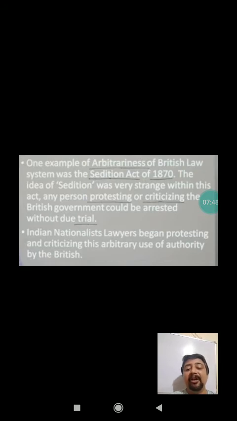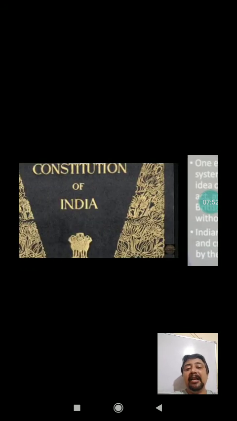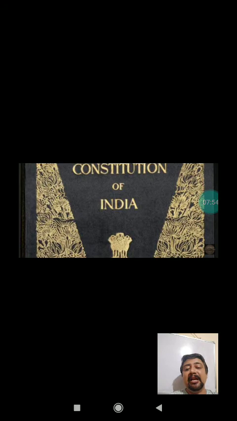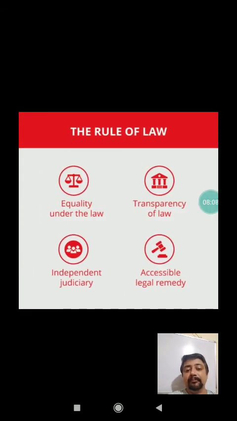So because of their effort, the formula of rule of law was developed, and finally it was incorporated into the Constitution of India. Rule of law is very, very important, because it is the base of every law that is made today in India. Without the concept of rule of law, it is not possible to frame any law. And if any law is made without following it, then that law will be meaningless and pointless.